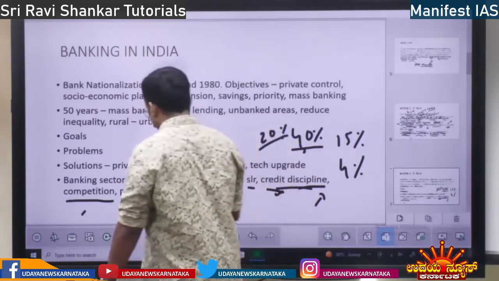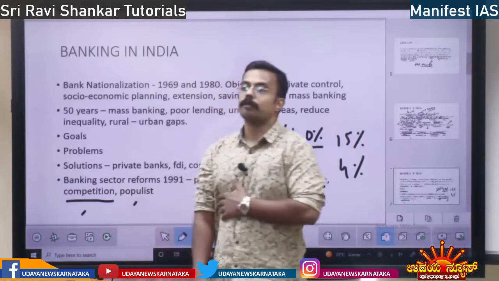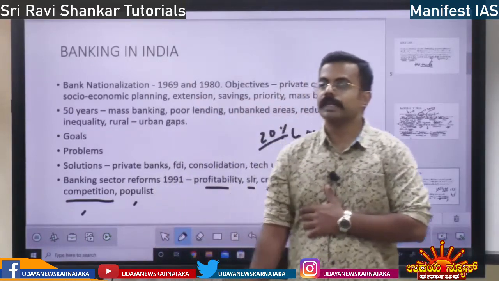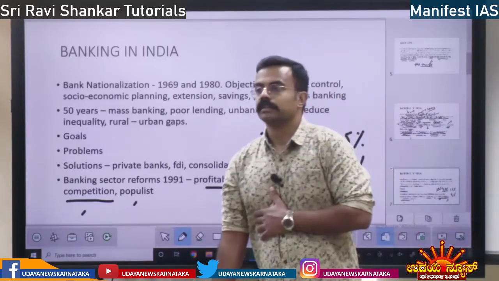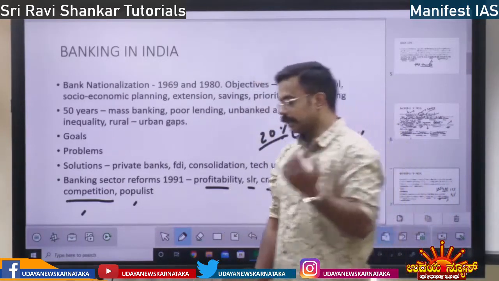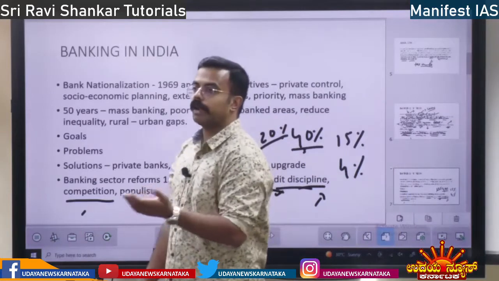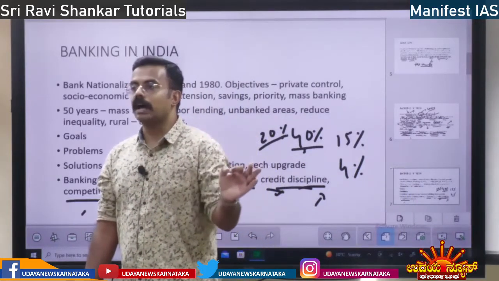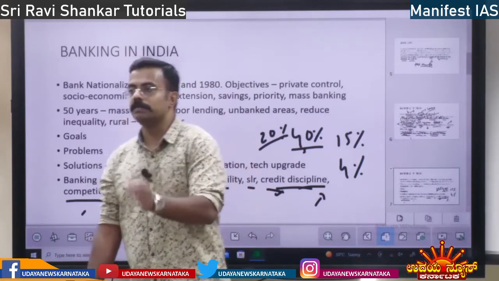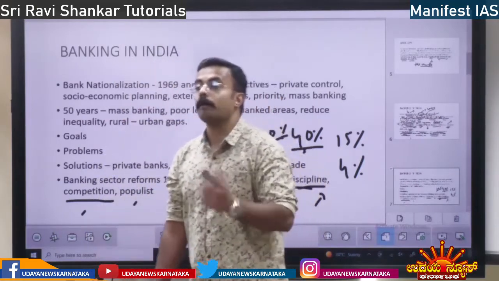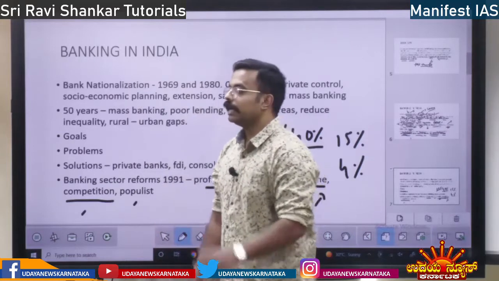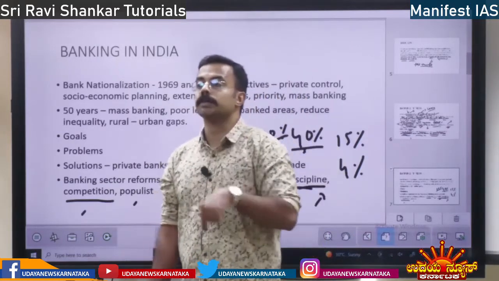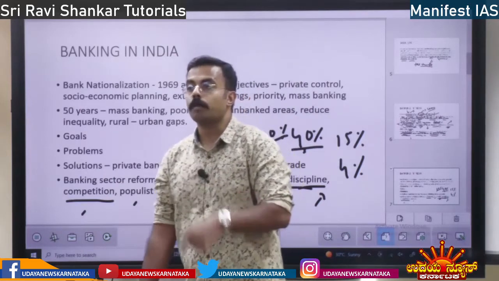Next, earlier there were populist schemes. Populist schemes means, in order to win elections, they have to give a lot of subsidy. At election time they waive off the agricultural loan, right? Every government that comes is going to do it. So it is a populist scheme. A populist scheme is not good economically, but it is done to gain public support for election purposes.